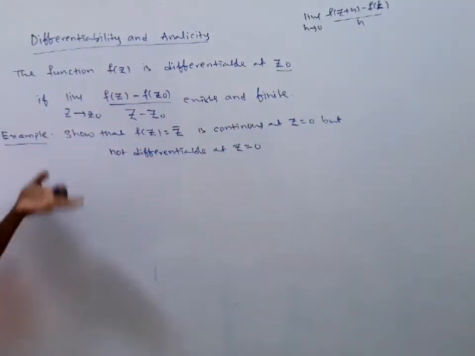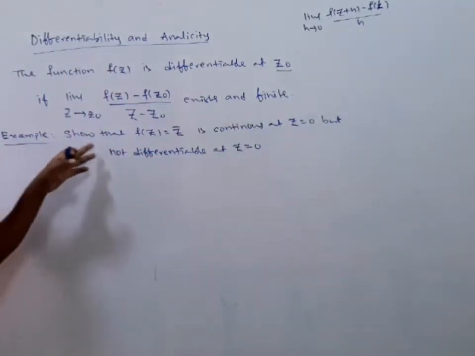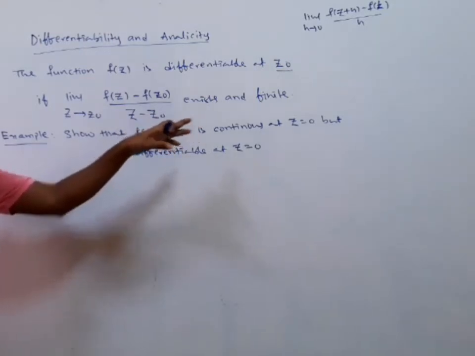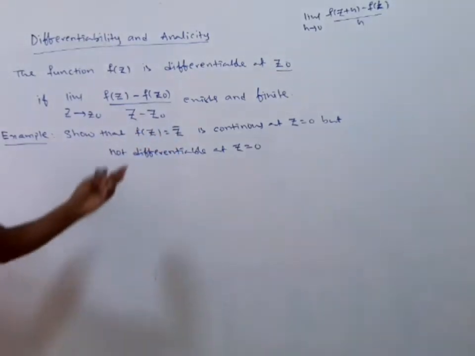Now I am going to take one problem. Show that the function f of z is equal to z bar is continuous at z is equal to 0 but not differentiable at 0.